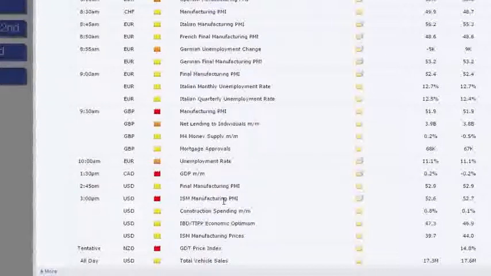Later in the day, we've got ISM manufacturing PMI from the US. Again, this is expected to come out broadly in line, 52.6 versus the previous 52.7. Not really expecting that to move the markets either way, to be perfectly honest with you, because of course this week is NFP, and that's the big data point that the markets are going to be paying attention to.